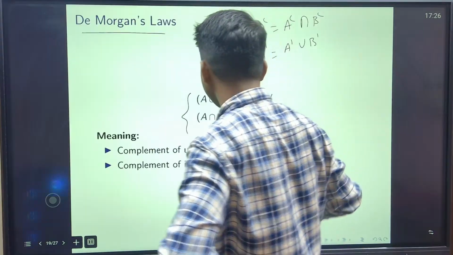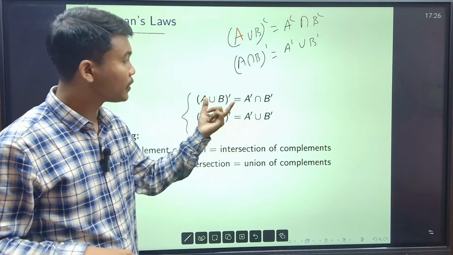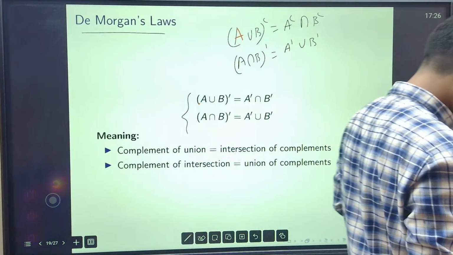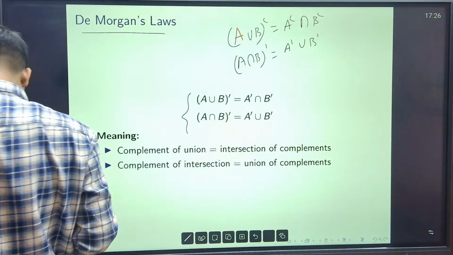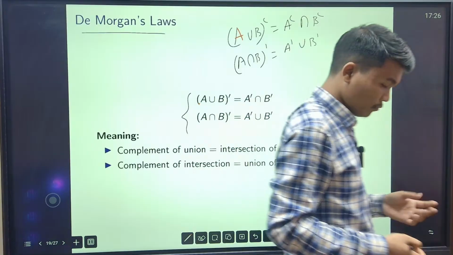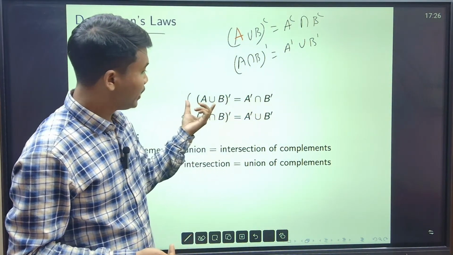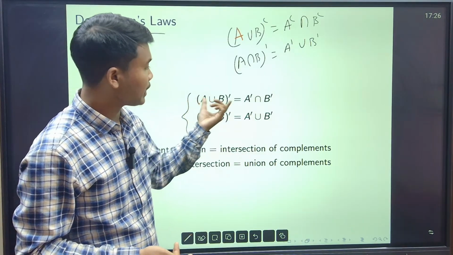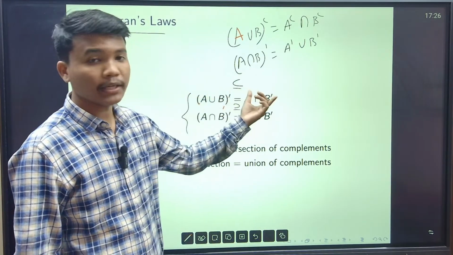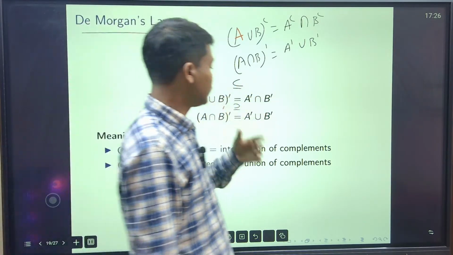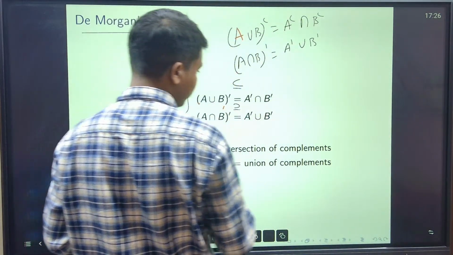How do we show that? But why De Morgan's law? This is true, but why is this true? See, one way you can go is by Venn diagram. Another way is that two sets are equal. See, this is a set, this is also a set. Two sets are equal if and only if this is a subset of this and this is a subset of this, right? If we can show this is a subset and this is a subset, then it is done. Now I will prove one, and the other will be an exercise.